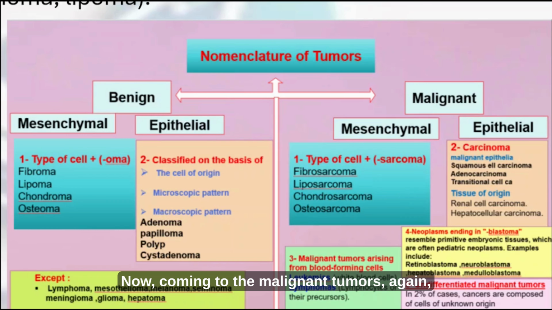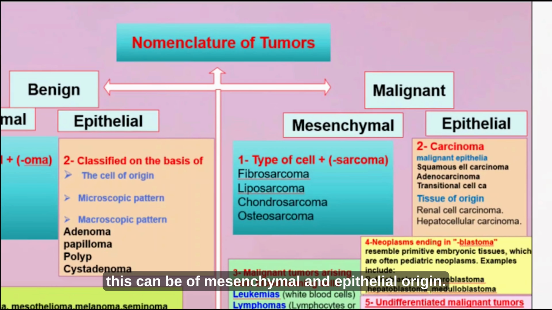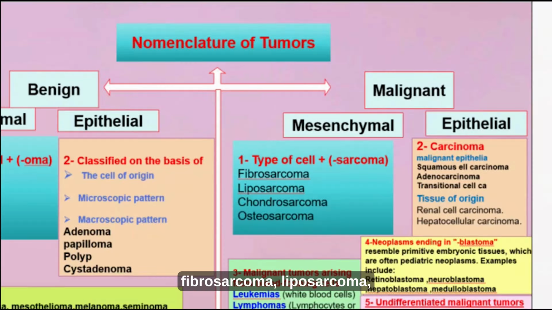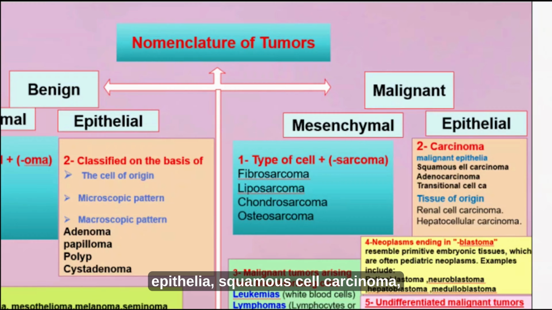Now coming to the malignant tumors, again this can be of mesenchymal and epithelial origin. As we have already seen, the mesenchymal malignant tumors have the suffix sarcoma. For example, fibrosarcoma, liposarcoma, chondrosarcoma, osteosarcoma, like that. When it comes to the epithelial malignant tumors, these can be carcinomas like squamous cell carcinoma, adenocarcinoma, transitional cell carcinoma, like that.